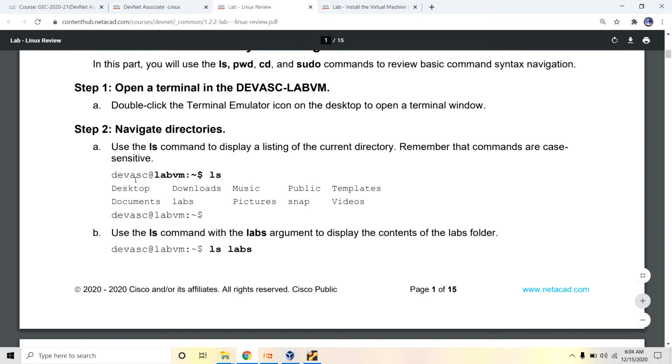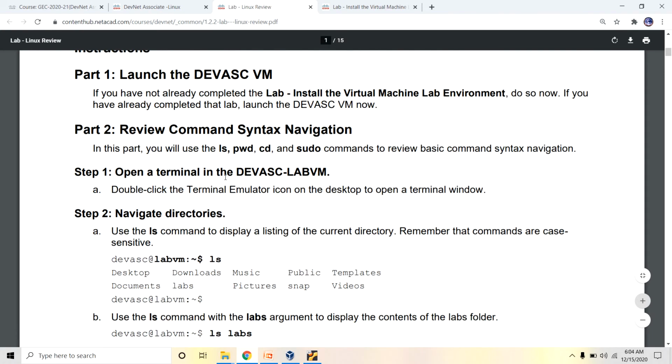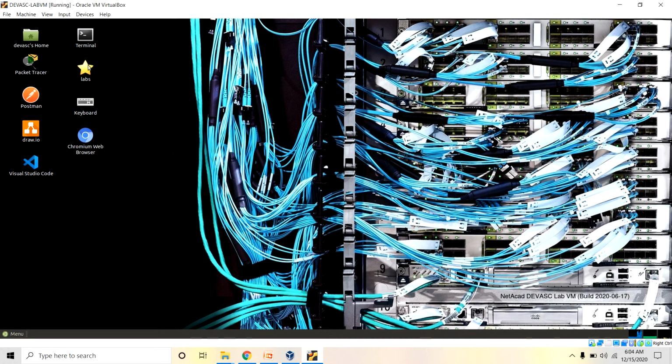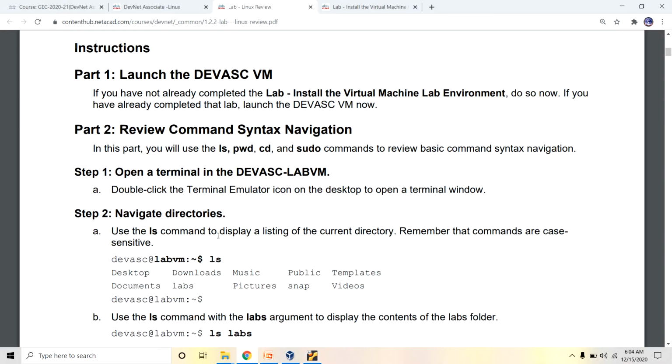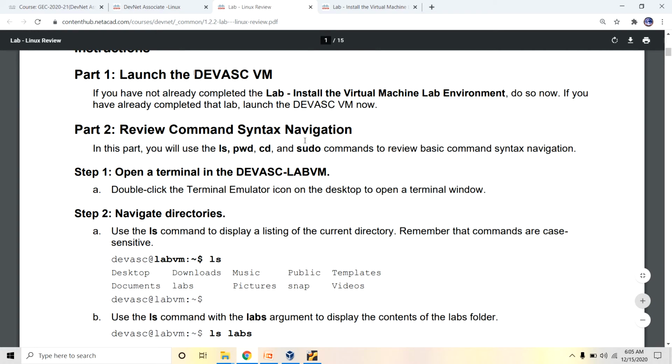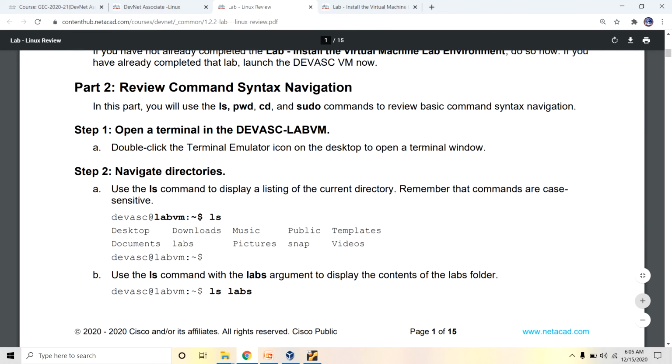Use the ls command. Open the DevNet lab, open the terminal. Now click on the terminal. The next part: launch the device and review the command syntax. Open the terminal and navigate in the terminal.